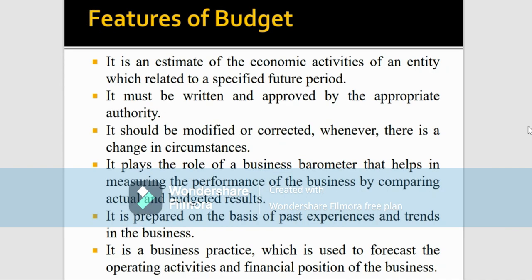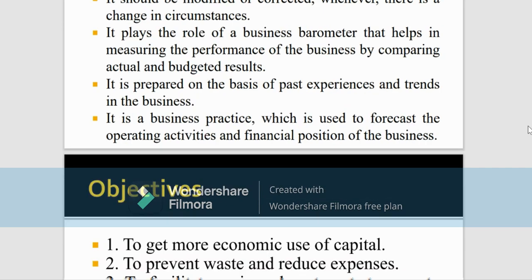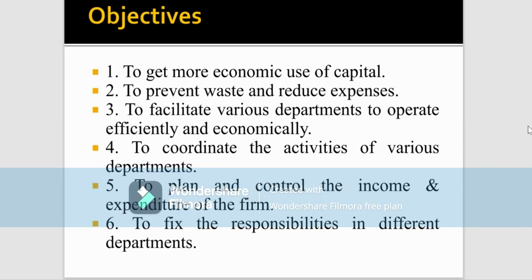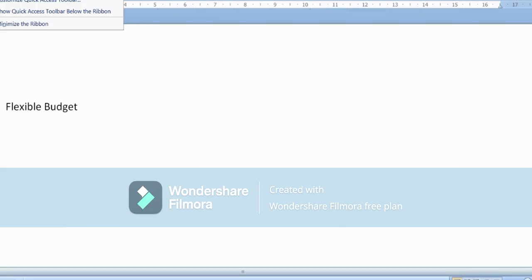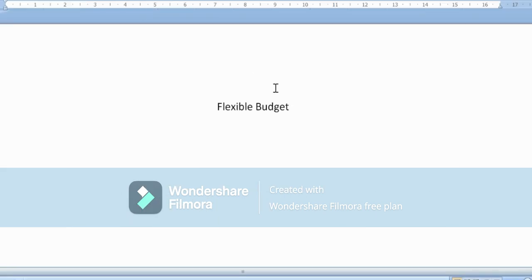It is also in order to control or prevent any waste, so that the expenses can be minimized. It is to coordinate the different activities of the different departments or any kind of center. Budgets are also prepared to plan and control the expenditure of the firm so that the revenue can be maximized. It is also prepared in order to fix the responsibilities of the different departments so that it can help them operate more effectively and efficiently.